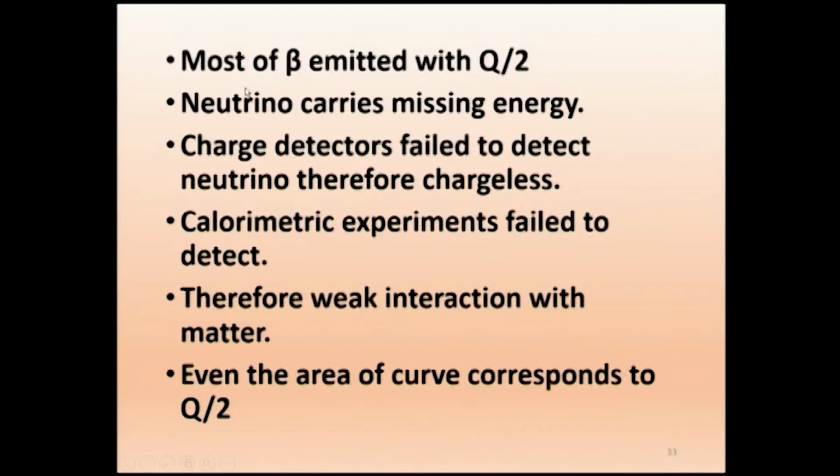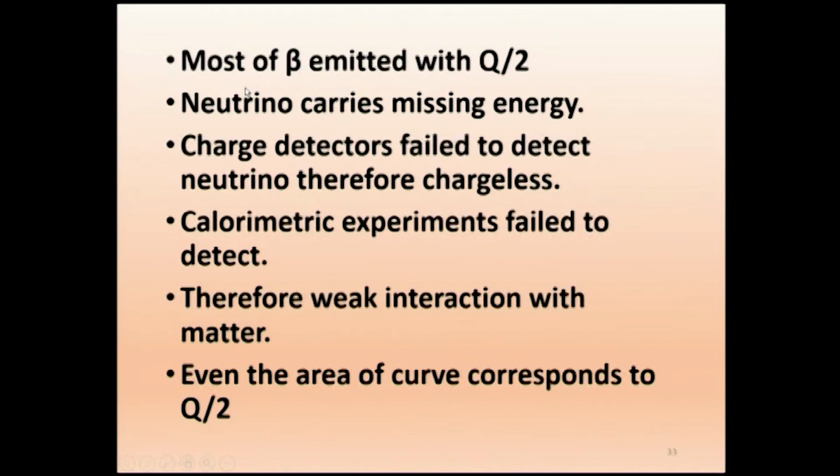Here comes Pauli's neutrino hypothesis. What he said is that the missing energy is carried by the neutrino, a particle which is accompanying the beta particle. So the beta particle is carrying energy Q by 2, and the other particle, the neutrino, as it was named by Pauli. He said there is a particle, the neutrino, which is accompanying.